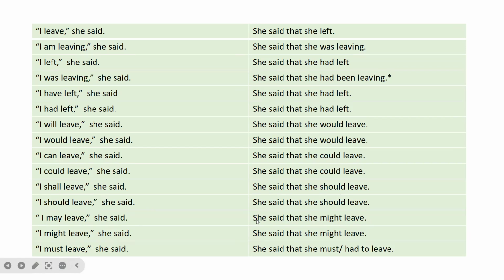So may becomes might. "I might leave," she said. She said that she might leave. Must remains the same. "I must leave," she said. She said that she must or had to leave.